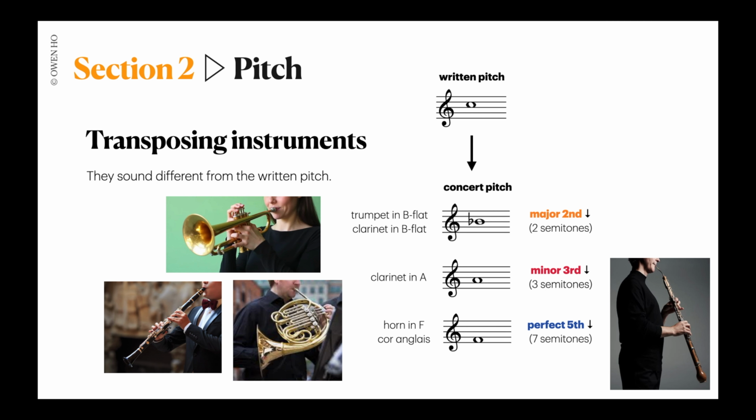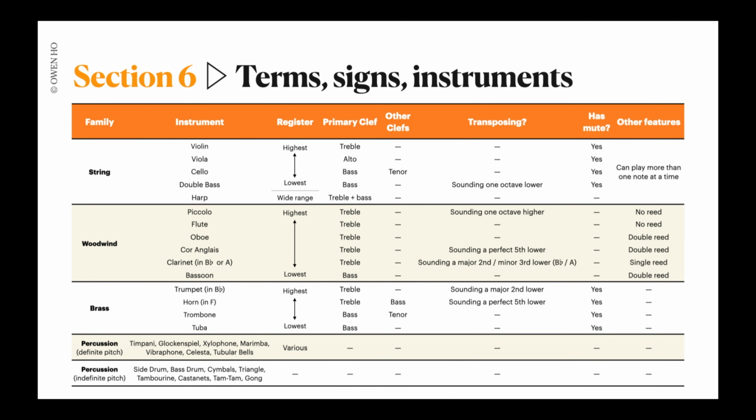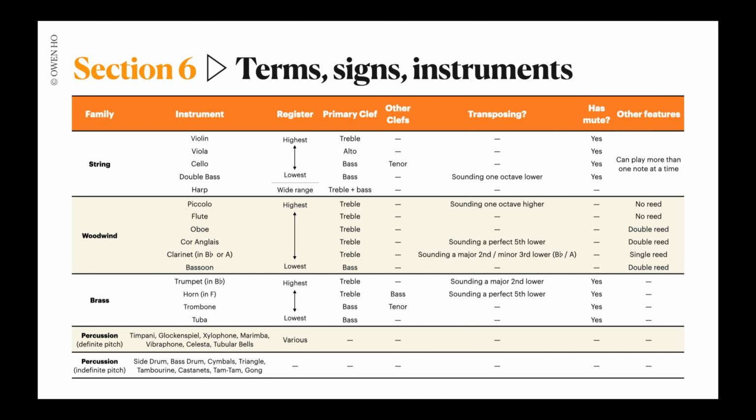However, apart from these instruments, we also have 2 more transposing instruments that we haven't talked about. The first one is the piccolo, which sounds an octave higher than written. And then we have the double bass, which sounds an octave lower than the written pitch. As a summary, we have 4 families of orchestral instruments: the string, woodwind, brass, and the 2 kinds of percussion instruments, the definite pitch ones and the indefinite pitch ones.